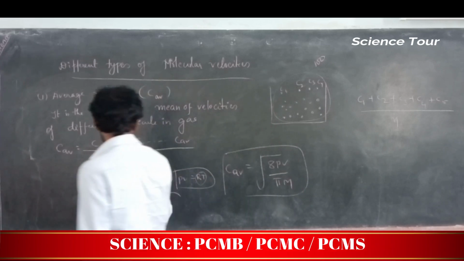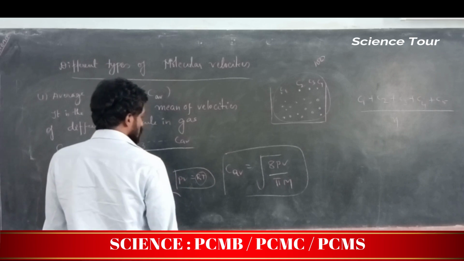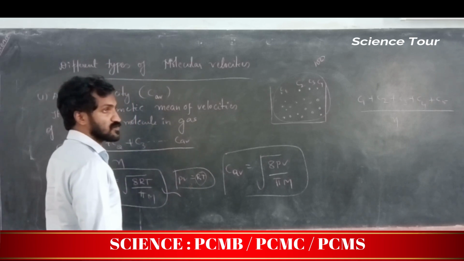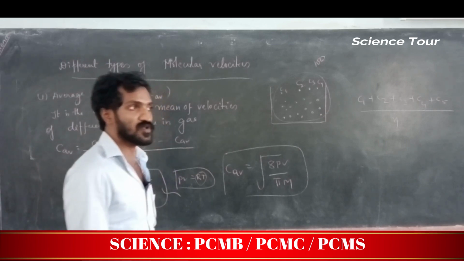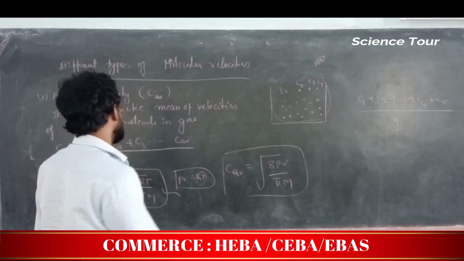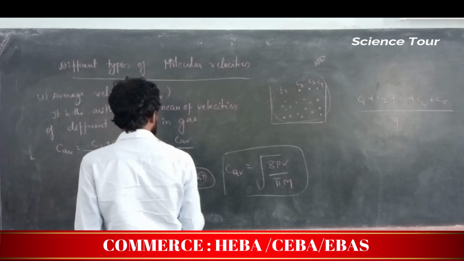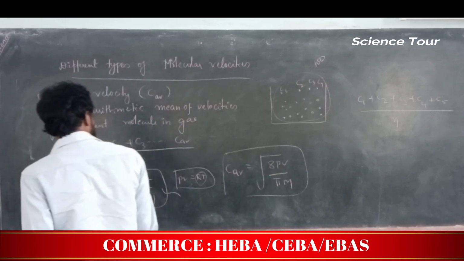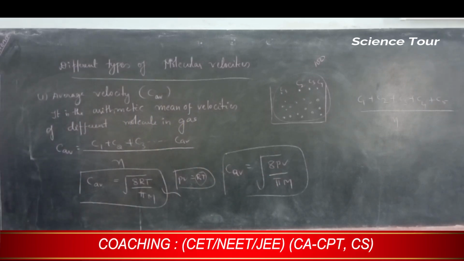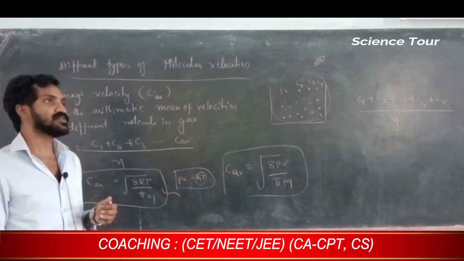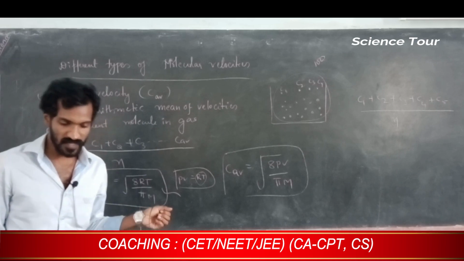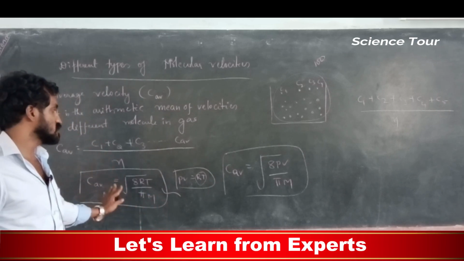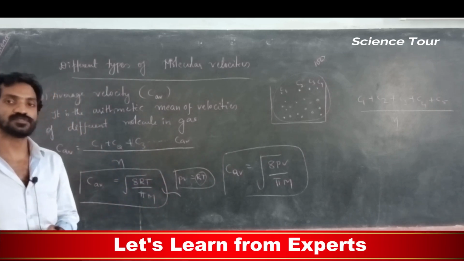In the place of RT you are substituting PV, since PV equals nRT, you know that. Here n, the number of molecules, is constant, so you need not write that. So PV equals RT, and you substitute PV: root of 8PV divided by pi m. This is the formula used for finding C average, the average velocity of gas molecules. Remember only this formula, it is important, my dear students, for CET, NEET, JEE.